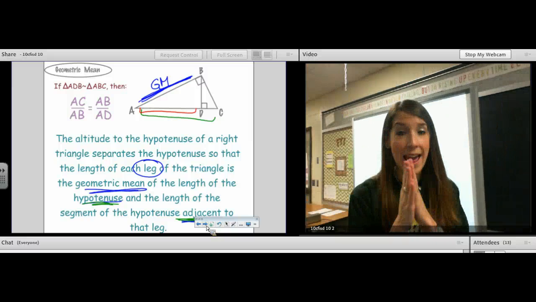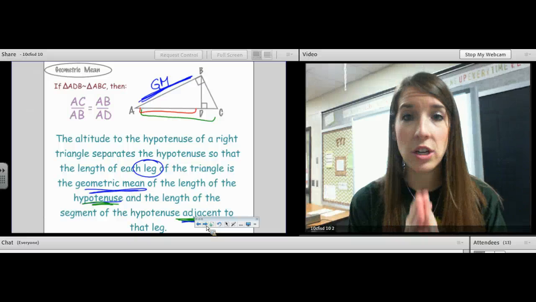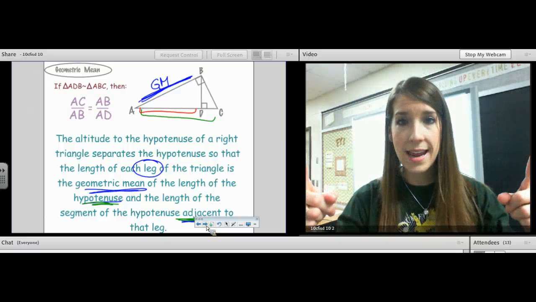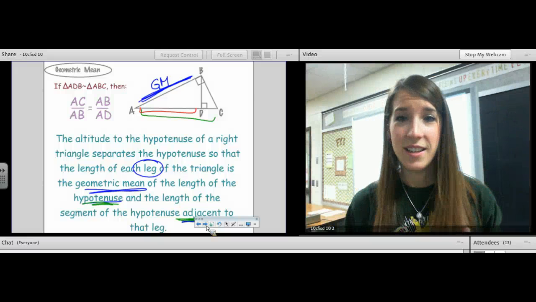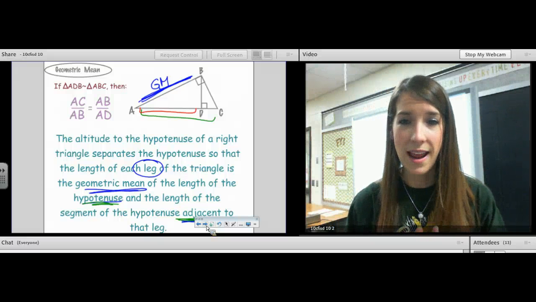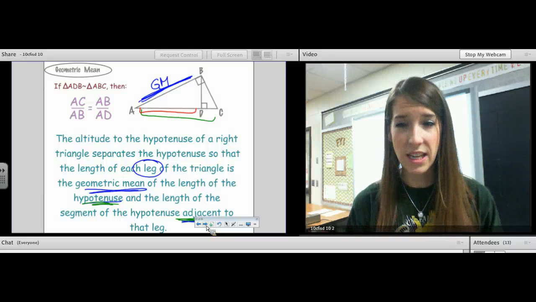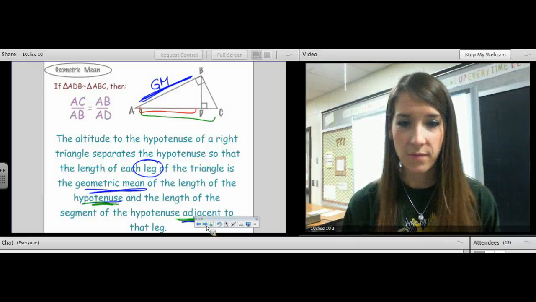So the leg, AB, is the geometric mean of the hypotenuse, AC, and the segment of the hypotenuse that's closest to what you're looking for. AD is closer than DC. It's adjacent. Okay.